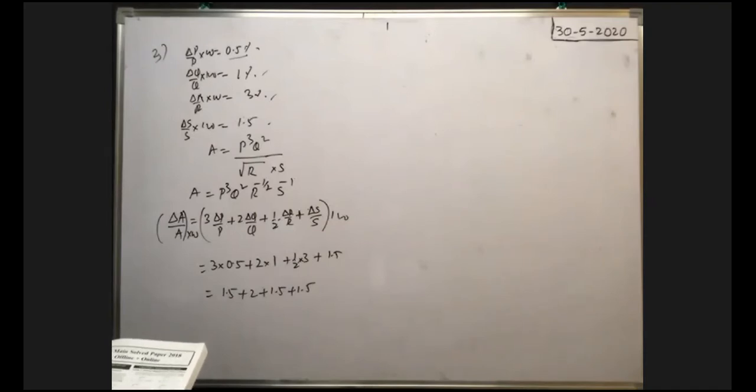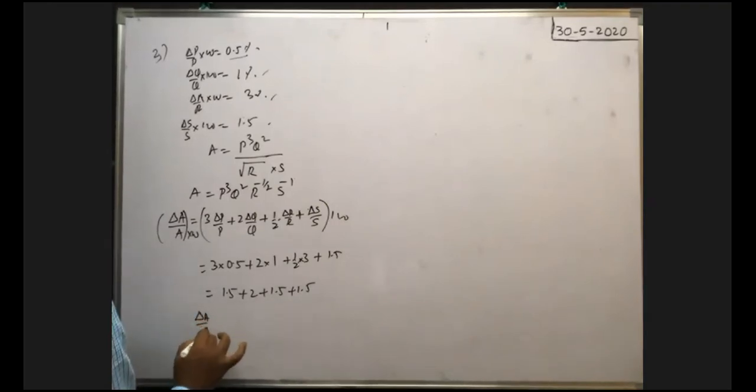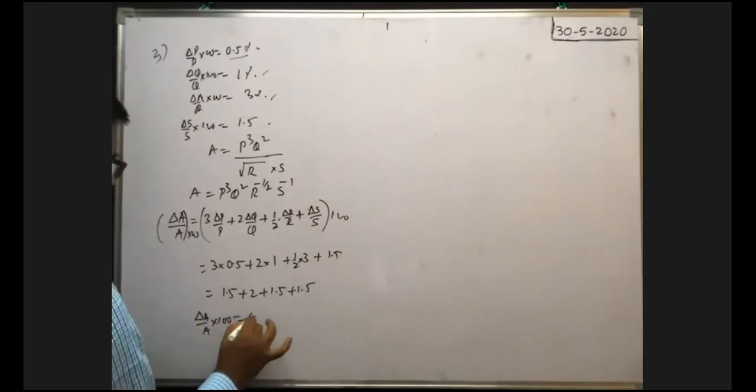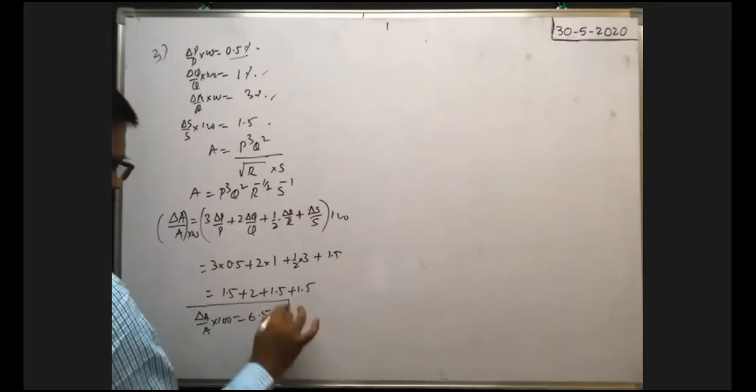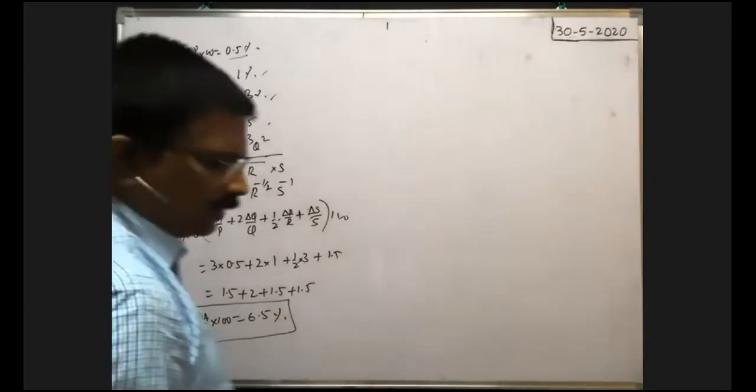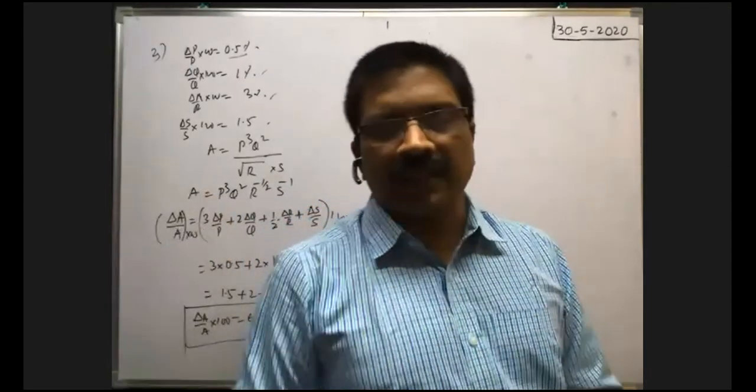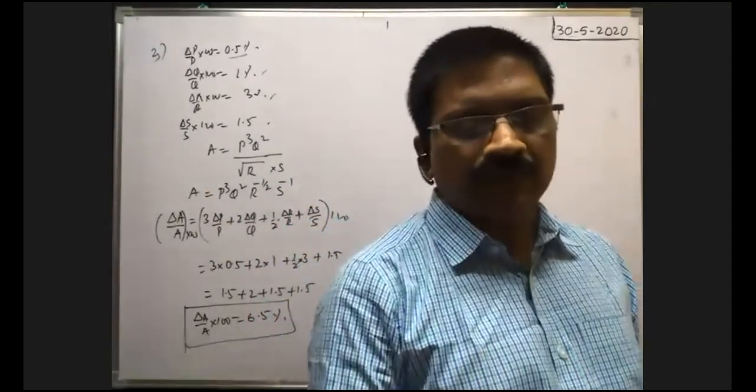.5. Therefore delta A by A into 100 is equal to 6.5 percentage. This is the percentage error in the measurement of A when the formula is given like this. So we can calculate like this.